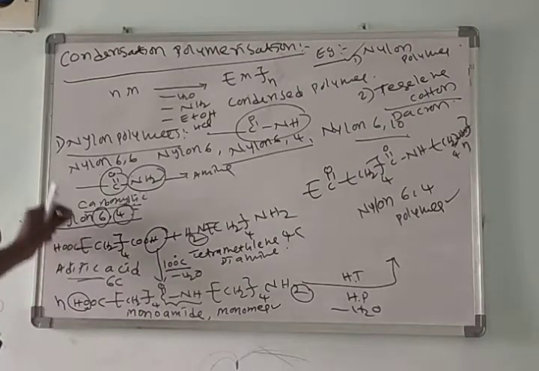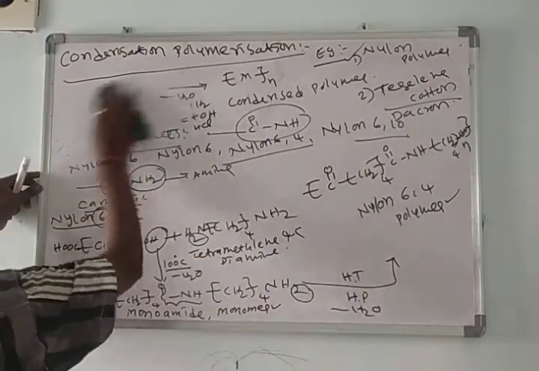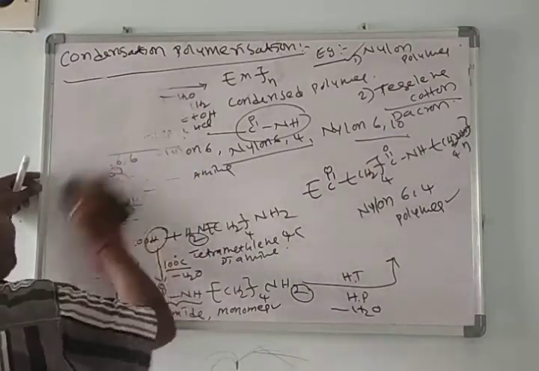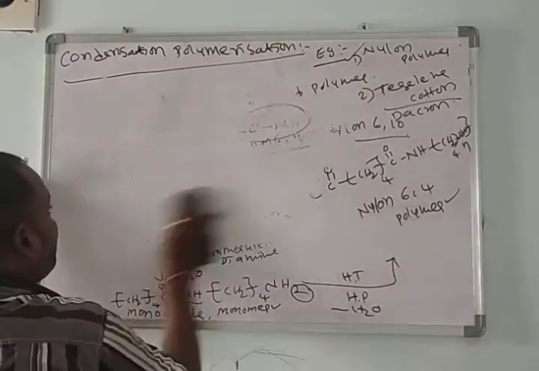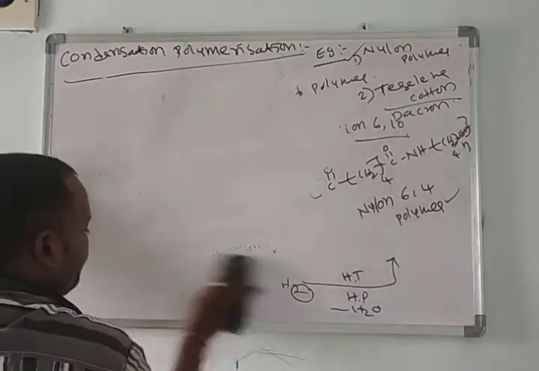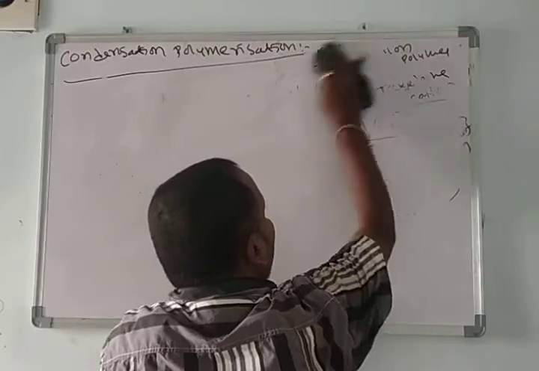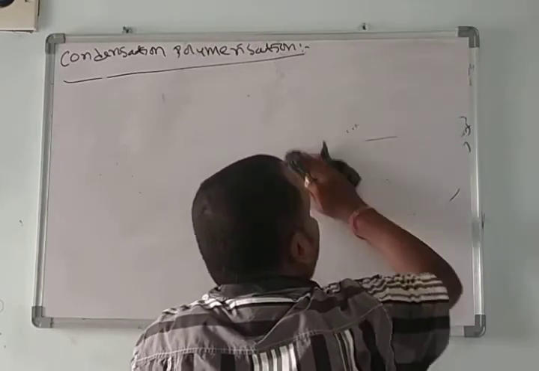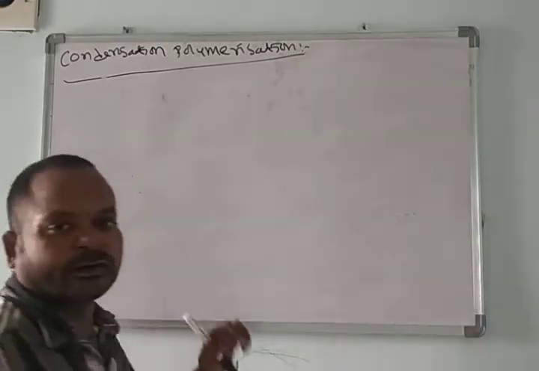Then in continuation we'll see one more example, terylene cotton, which we call Dacron. Terylene cotton is prepared from terephthalic acid and ethylene glycol. What is terephthalic acid?